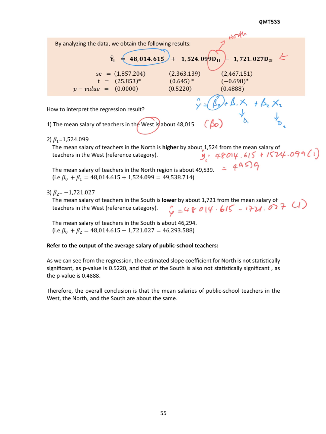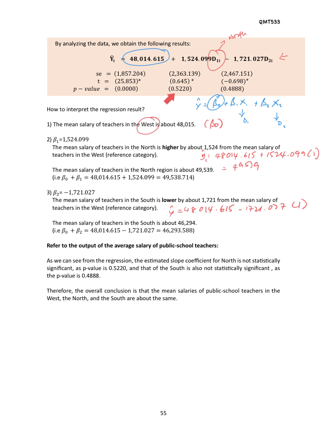So then what can we interpret based on the output? We can identify which dummy variables are significant. From the regression, the estimated slope coefficient for the north is not statistically significant. Why?